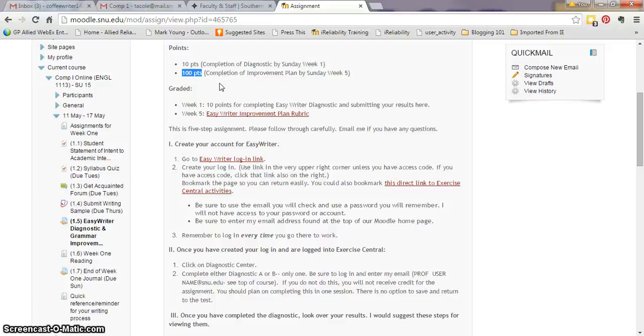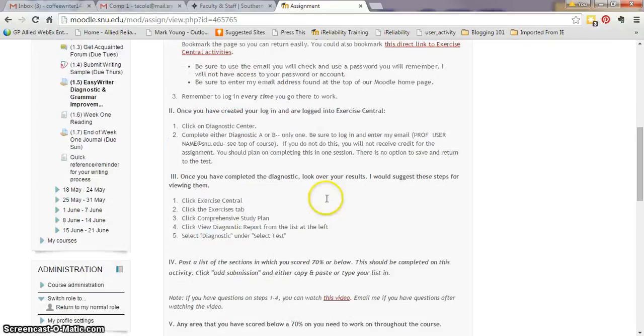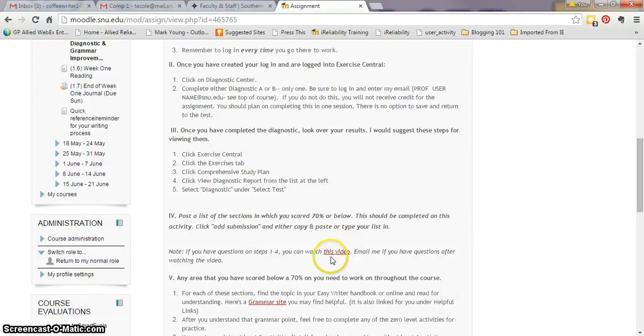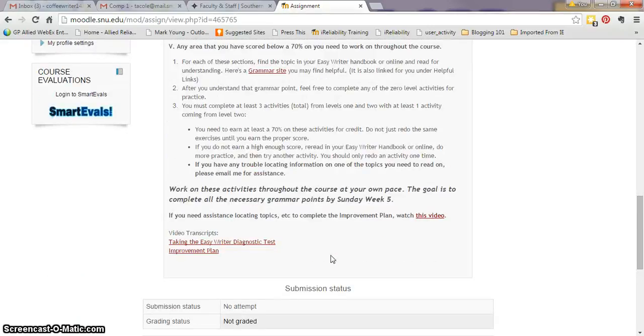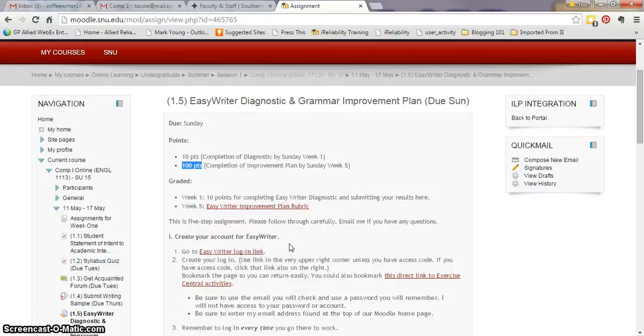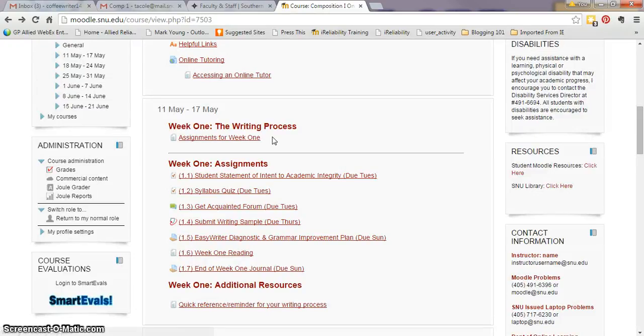If you have any questions as you go through this, please do not hesitate to ask me. If you can't find a tutorial, or if you're confused about it after reading through the instructions and watching the videos and everything, because I have more videos down here to show you how to do some of the steps, because I know this is a long and involved assignment. Please let me know if you have any questions. I am more than happy to help you here and make sure you understand what is needed to earn all the points possible on this assignment. But for this week, all you need to worry about is doing the diagnostic and finding out what parts you need to work on during the rest of the course.